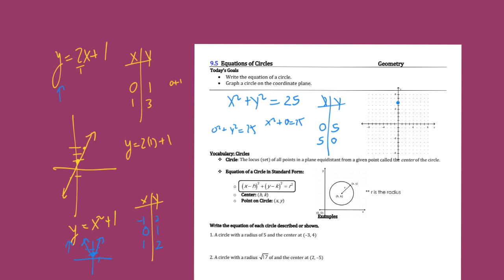I missed that one there. Let's go down one right here. 5, and then this one is 5 here.